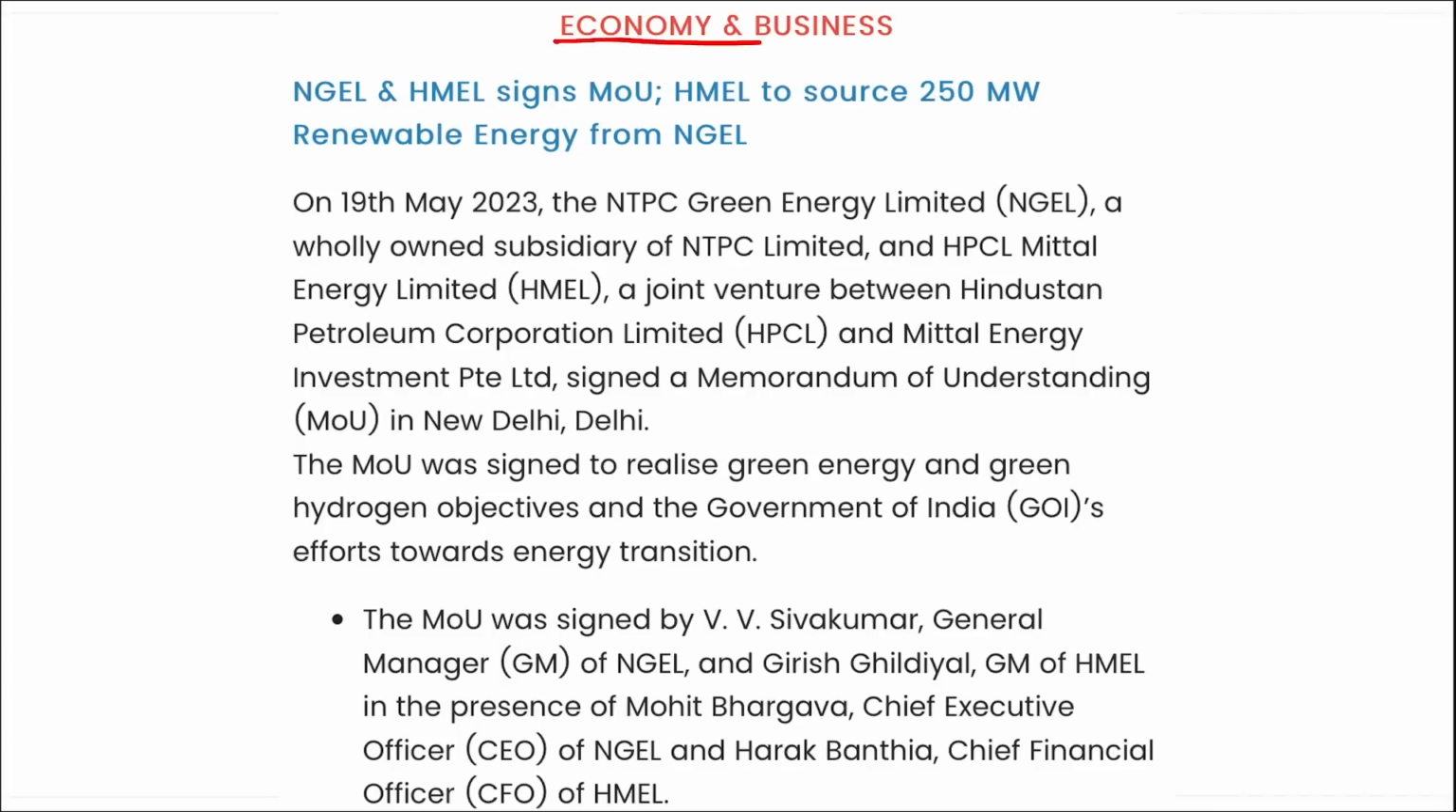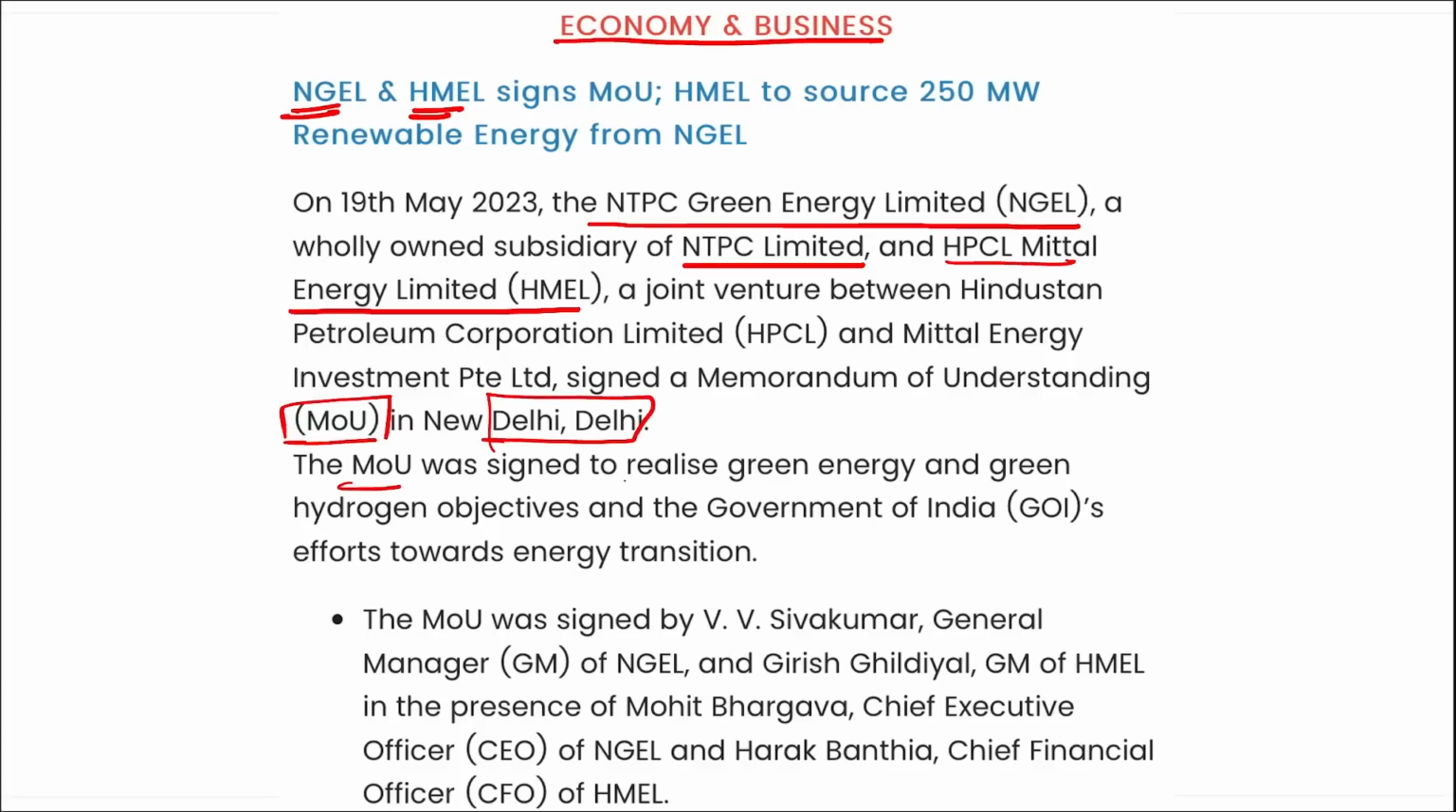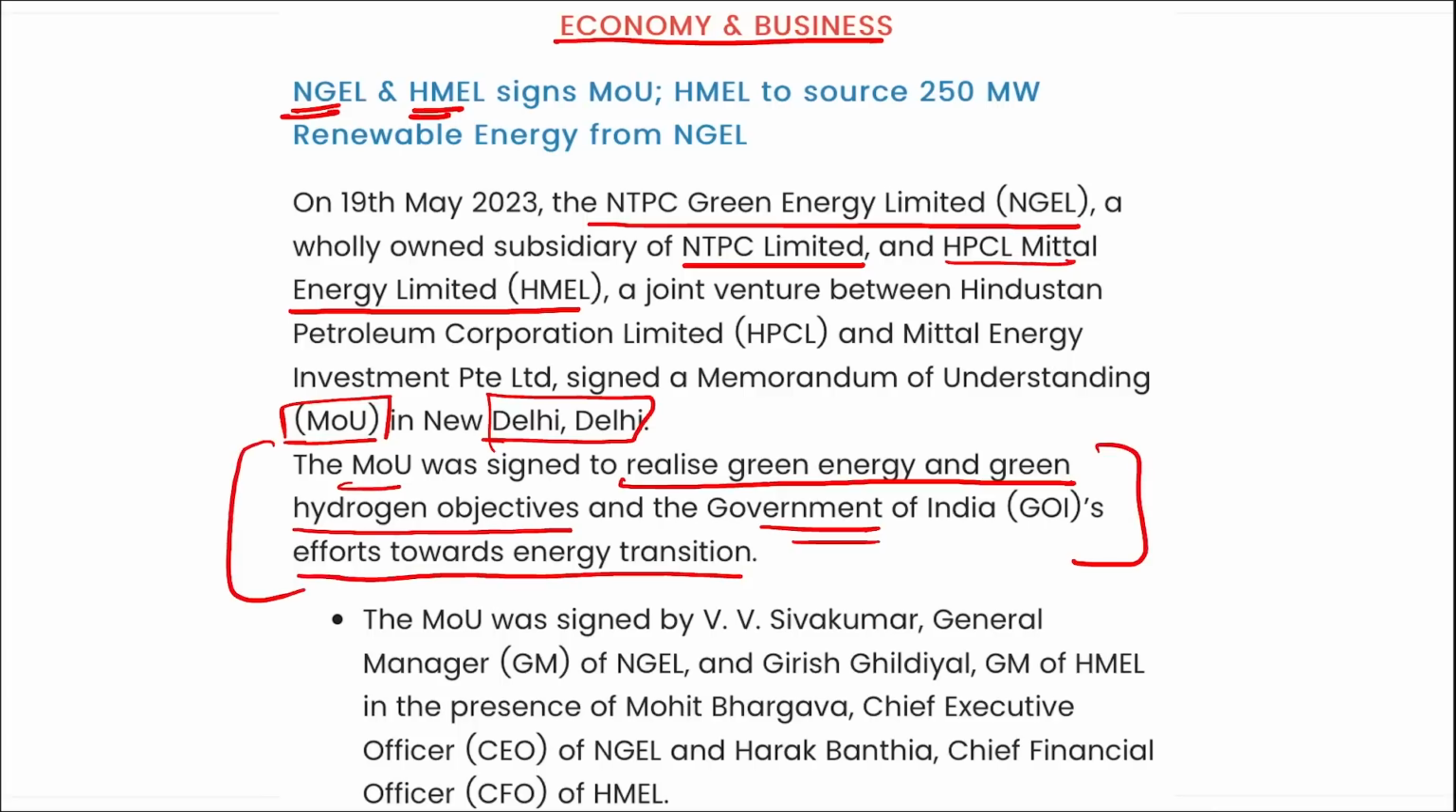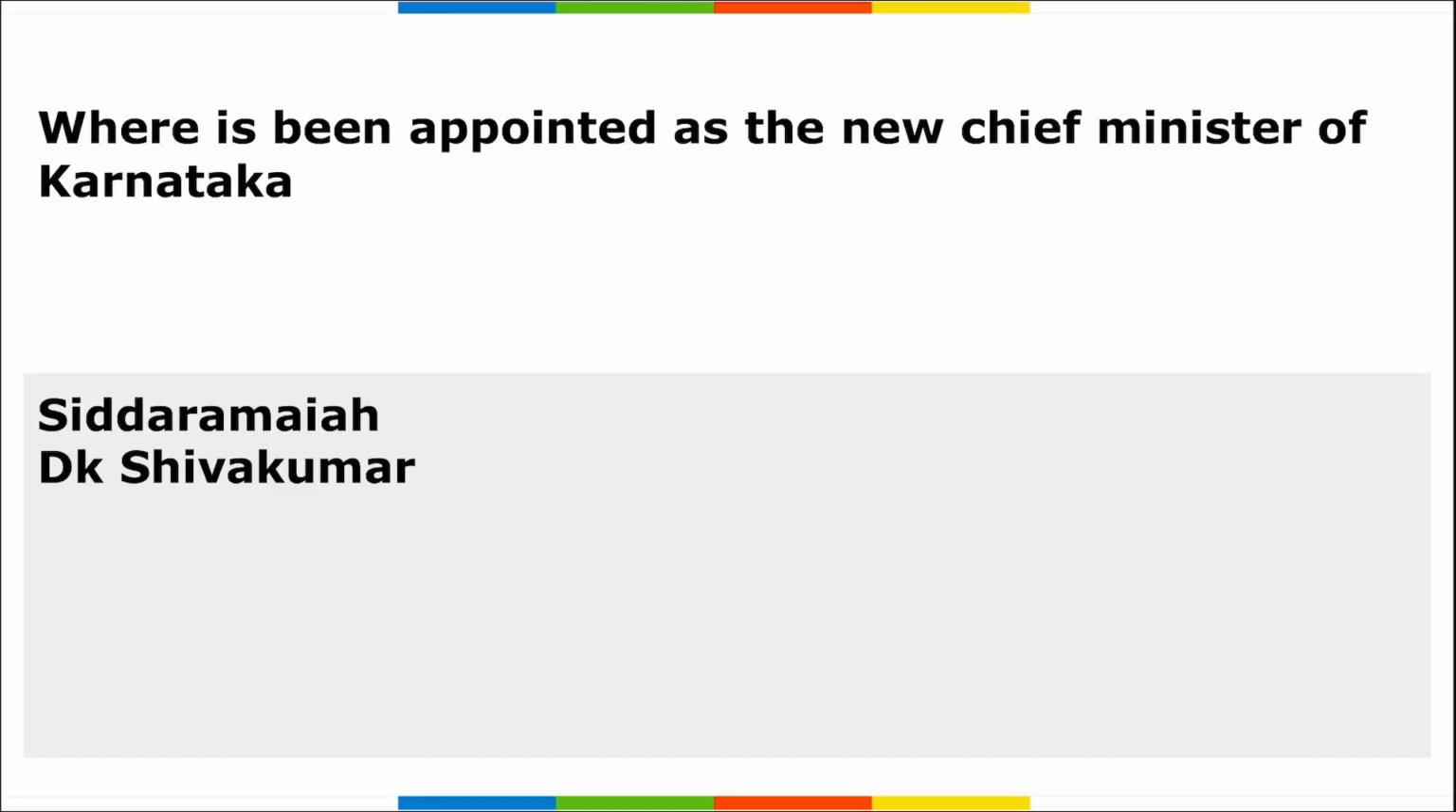Next is for economy and business. NGEL, that is your NTPC Green Energy Limited, the wholly owned subsidiary of NTPC Limited, and HMEL, that is your HPCL Mittal Energy Limited. So recently a joint venture, these two organizations signed a memorandum of understanding in New Delhi. This MOU was signed to realize green energy and green hydrogen objectives and the government of India's effort towards energy transition. So for green energy and green hydrogen, this MOU was signed between these two organizations.